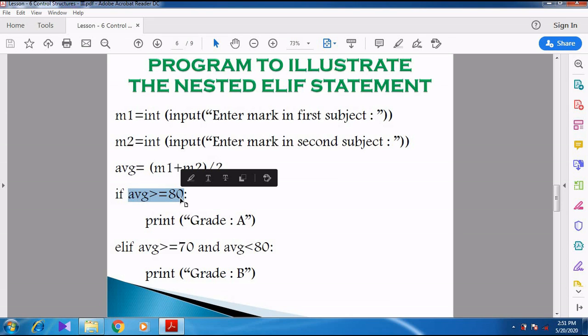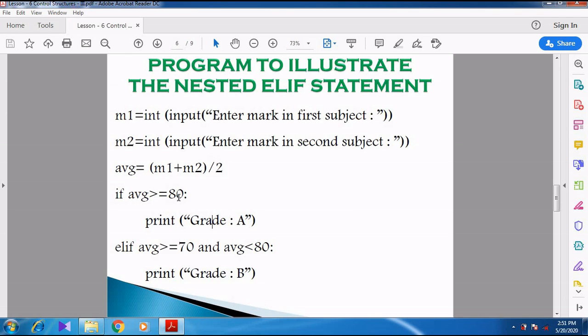I think you might have studied in lower classes, 6th to 9th. In those lower classes, you have faced the grade system. Based on your mark, the grade will be given. Is it right? Yes, the same thing here we are going to see. So if your average is greater than or equal to 80, what is your grade? Grade A. If this condition is true, grade A will be printed.